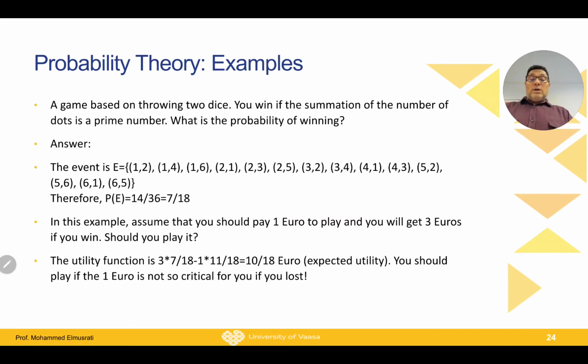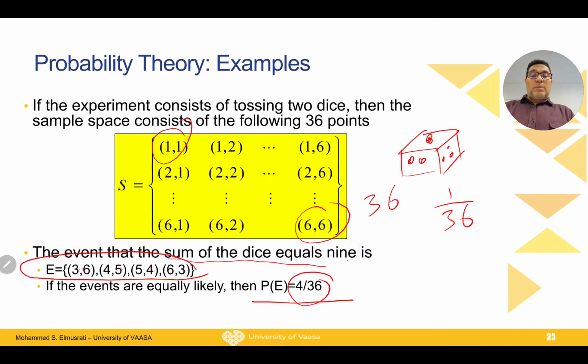Of course, you can run the same experiment, and if you repeat it many times, you will approach 4 divided by 36.